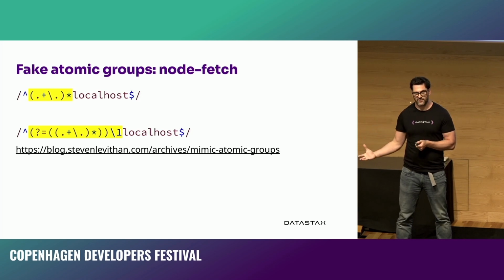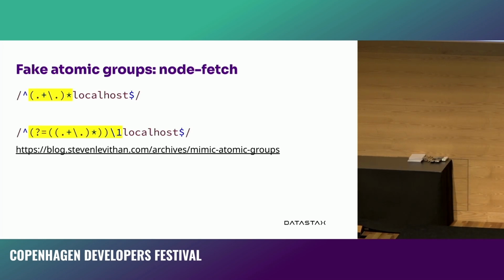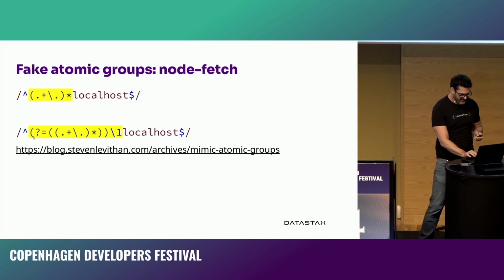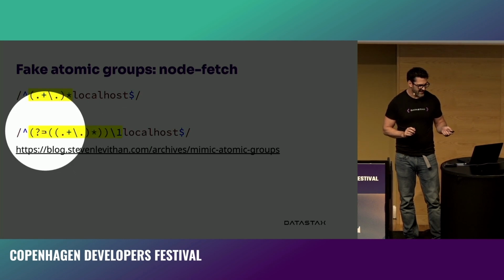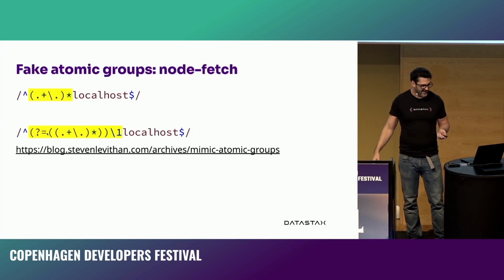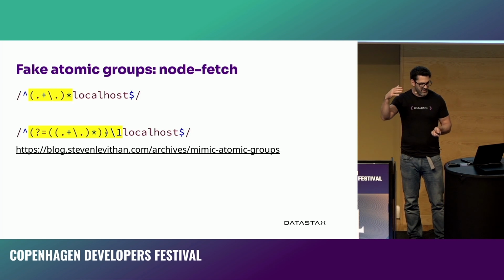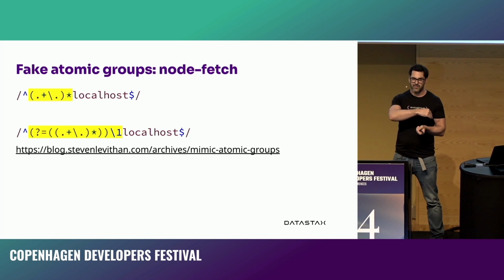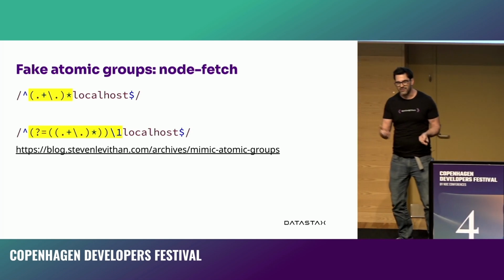If you were to do this with the node fetch example, you do so with, and I have to remind myself of this as well, because it's just confusing syntax, we group everything up into this kind of question mark equals, which is a forward look ahead, to say, all right, let's look through all of these things at the start of our set of subdomains. And then once we capture all of those and then fail, we then use the /1 to say, OK, and then we put that group back here. And that stops the JavaScript engine actually looking back at it. It's a clever trick, but I don't necessarily recommend it.